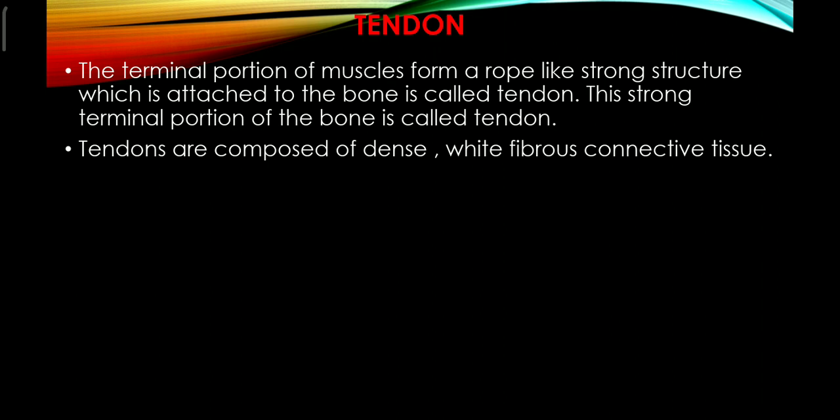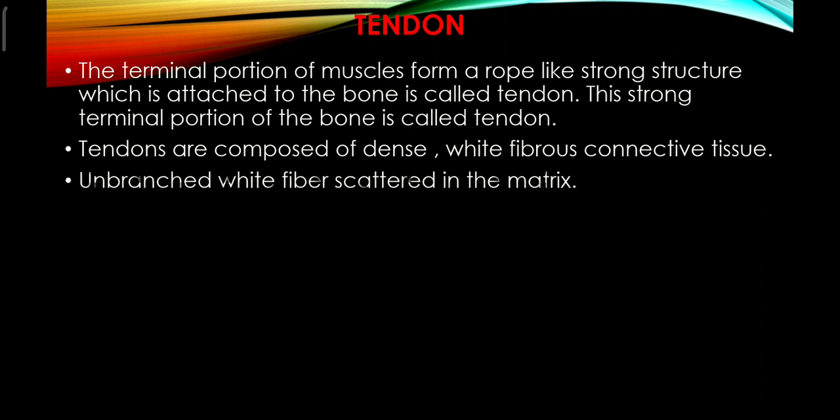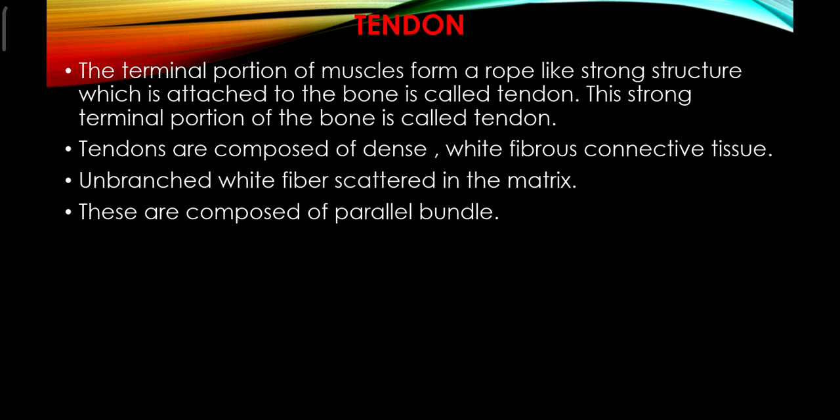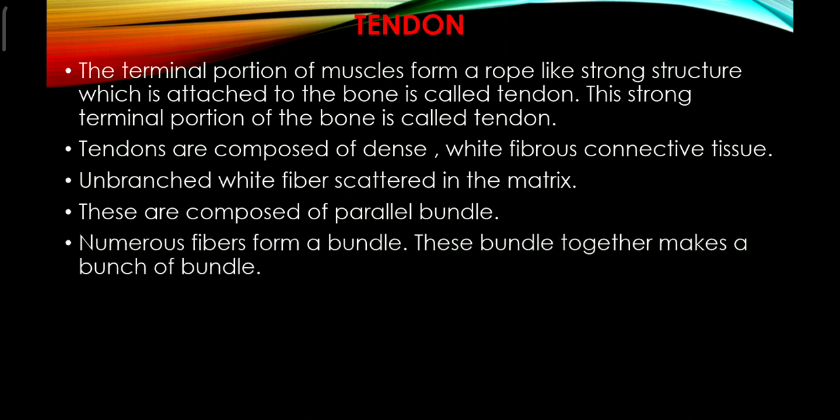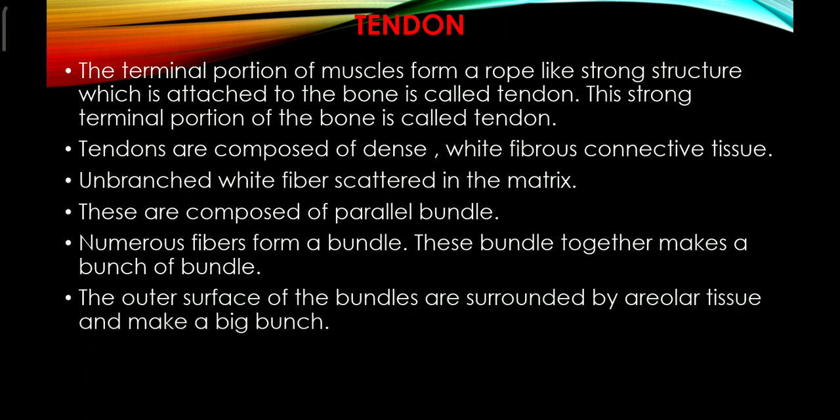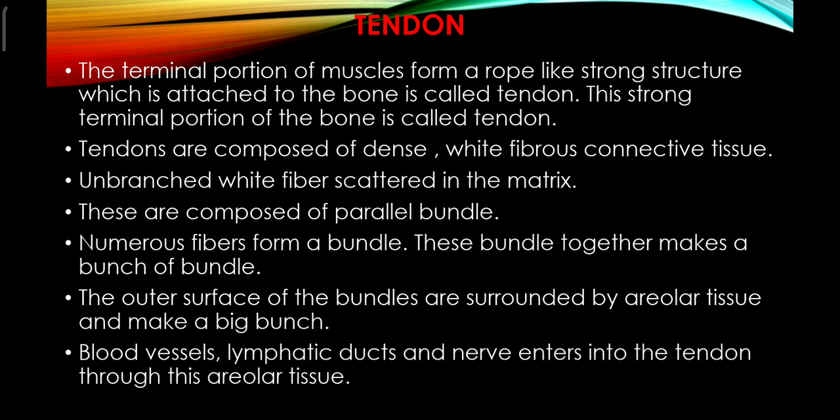Tendons are composed of dense, white fibrous connective tissue. Unbranched white fibers are scattered in the matrix. These are composed of parallel bundles. Numerous fibers form a bundle. These bundles together make a bunch of bundles. The outer surface of the bundle is surrounded by areolar tissue and makes a big bunch. Blood vessels, lymphatic ducts, and nerves enter into the tendon through the areolar tissue.